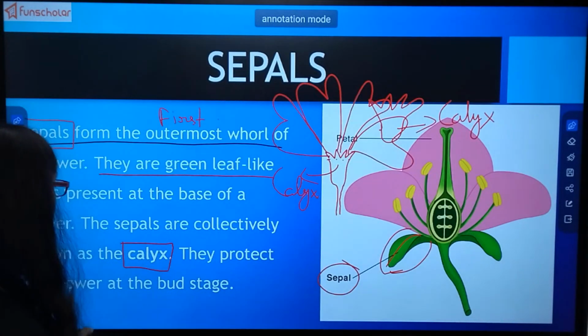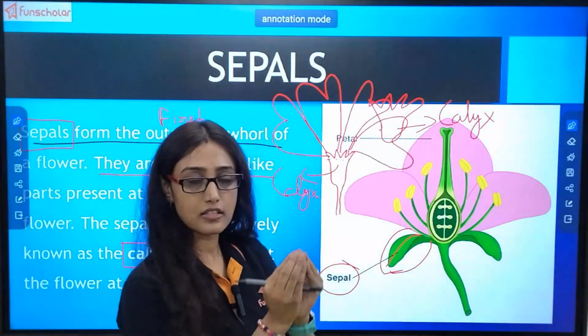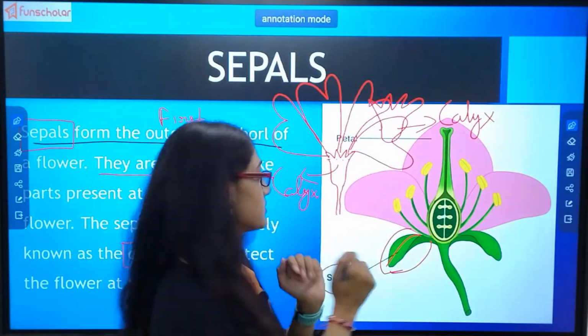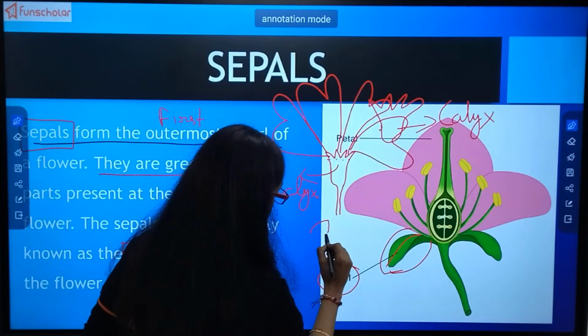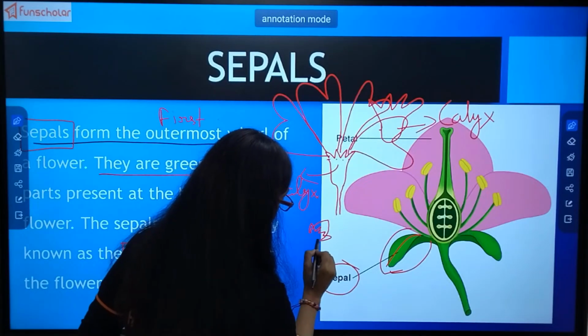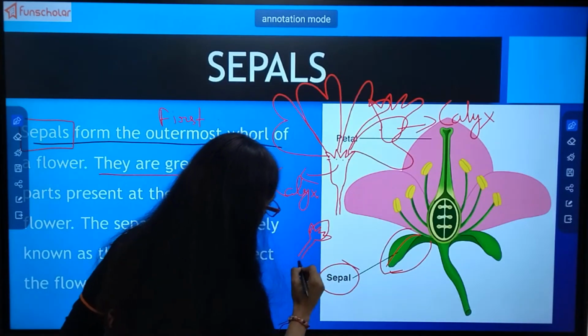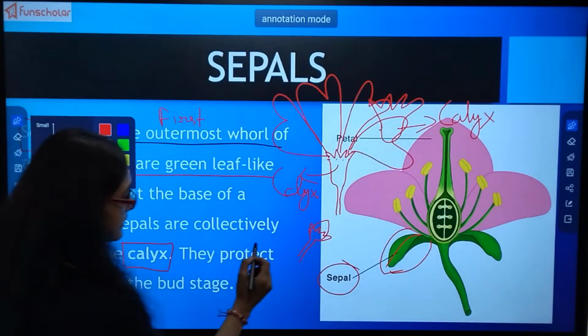They protect the flower at the bud stage. It is the calyx that covers the flower when it is at the bud stage, and here it is the sepal. Let me use two colors so that you understand.